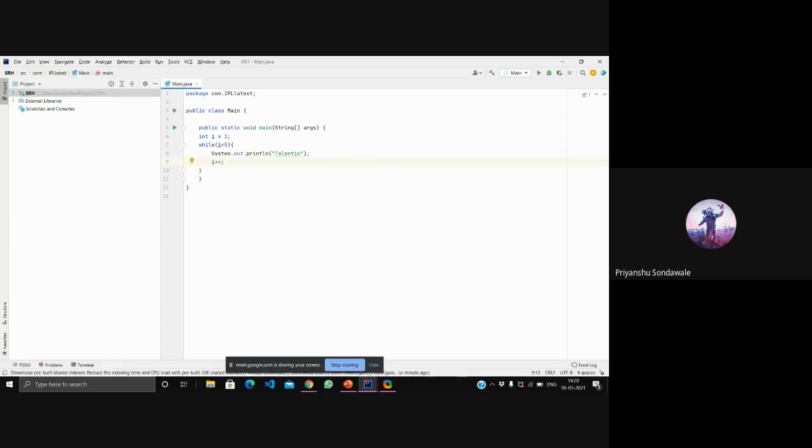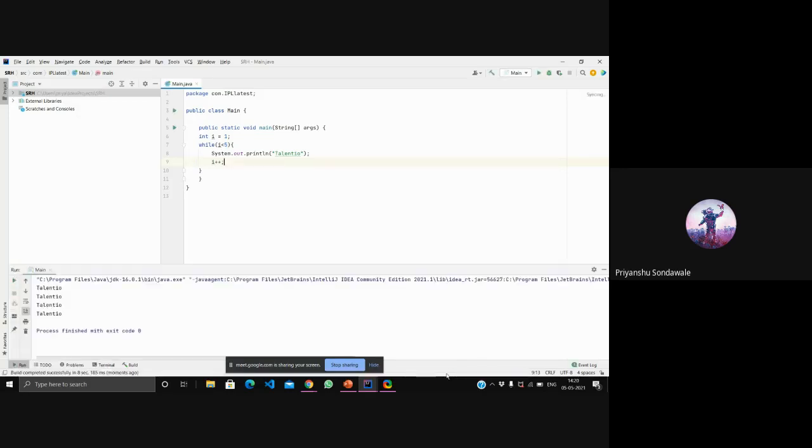You can see in the upper right corner we don't have any red mark, so our program is right. Let's run this program and check if we are right or not. You can see it's building. In the output you can see talent show is printed 4 times, right?